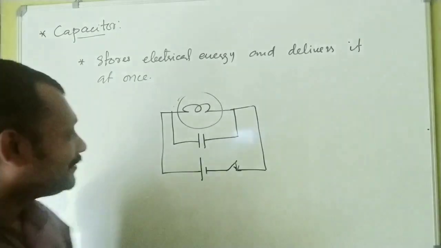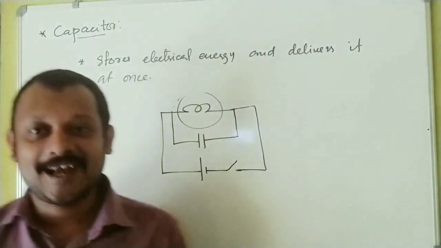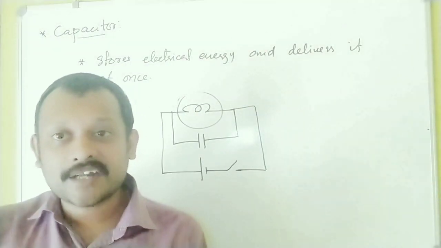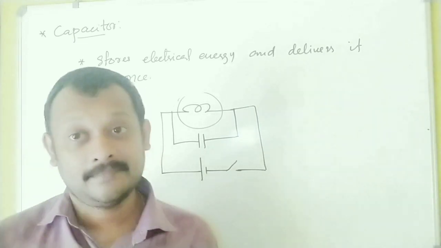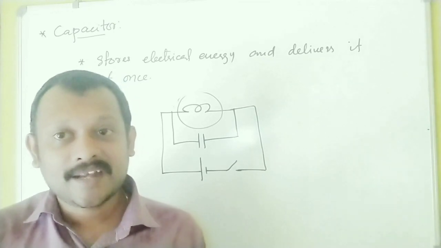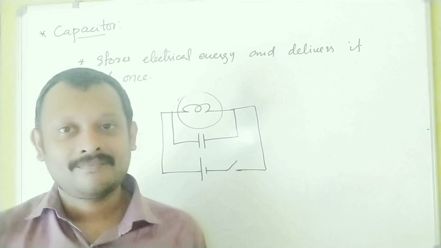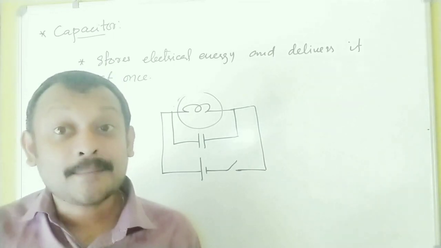Now the question that is most relevant here is, now I put off the switch. What will happen? Will the bulb go out instantaneously, or will it take some time? Some time means a negligibly small time. What is your answer? I think it will take some time.